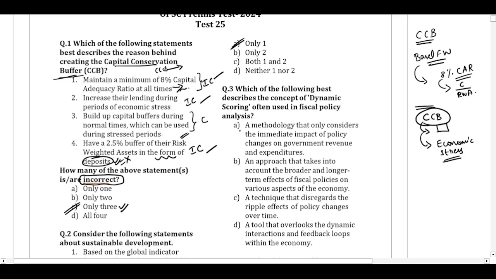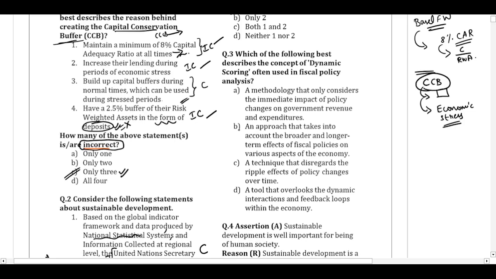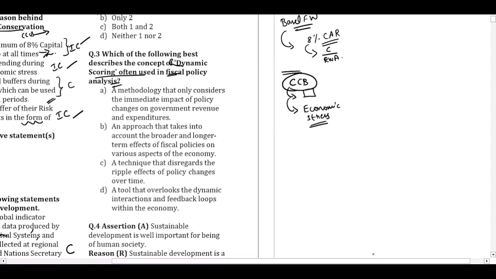Coming to question number 3. Which of the following best describes the dynamic scoring often used in the fiscal policy analysis? There are two different perspectives of analyzing the fiscal policy. One is the dynamic scoring and another perspective is the static scoring.